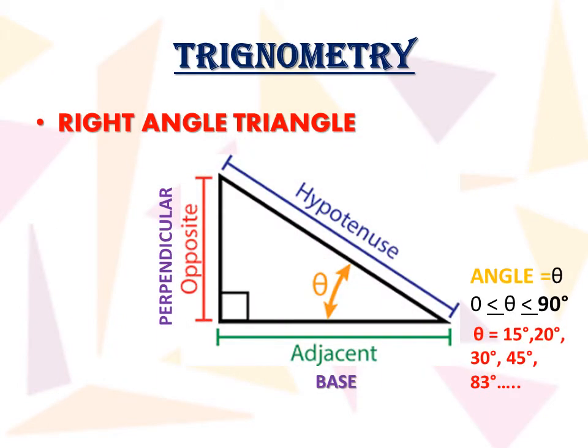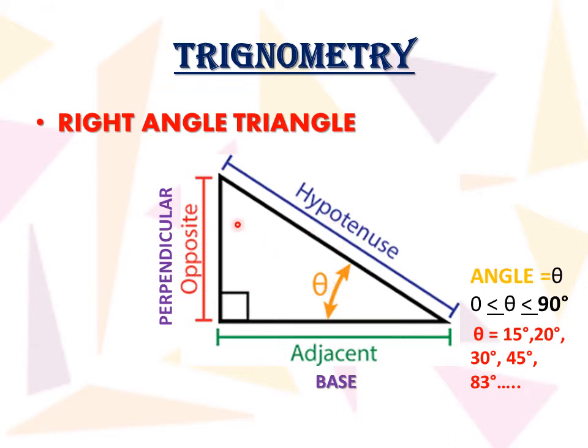In trigonometry we basically consider the right angle triangle. This is a triangle, and in this triangle, one of the angles is 90 degrees. From the previous video we have known that the side opposite to the 90 degree angle of a right angle triangle is known as the hypotenuse.